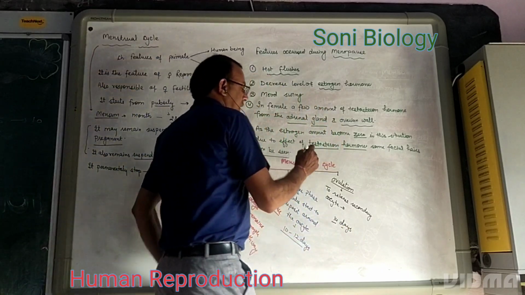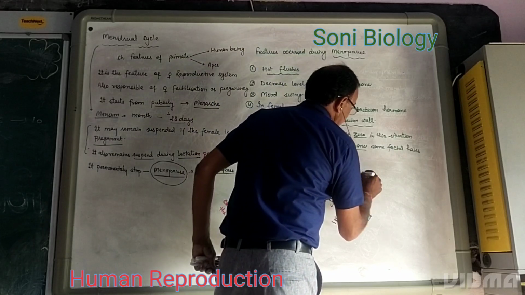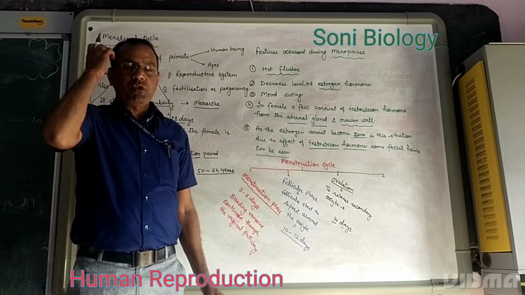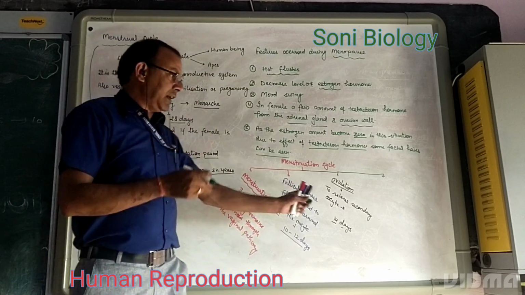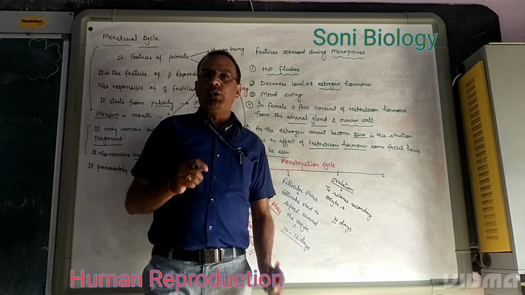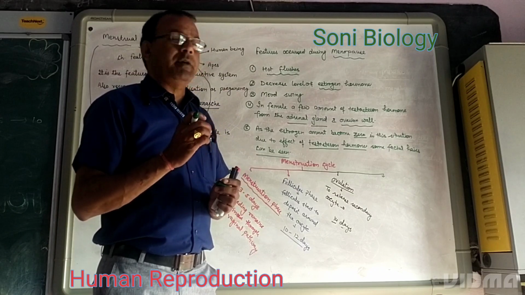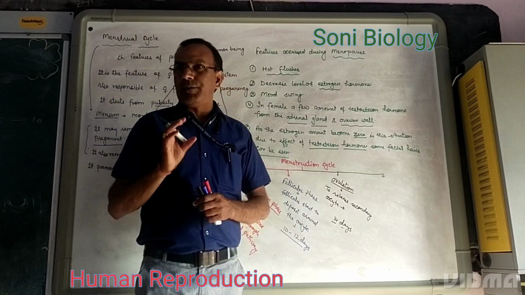After ovulation, the remainder inside the ovary makes the corpus luteum. If the egg is fertilized, then this corpus luteum releases progesterone hormone. Progesterone hormone is also called the pregnancy hormone.